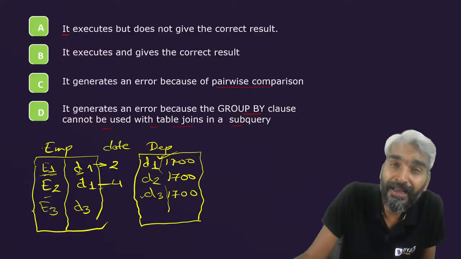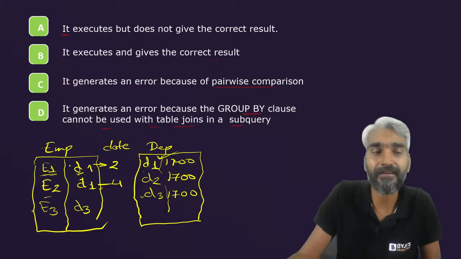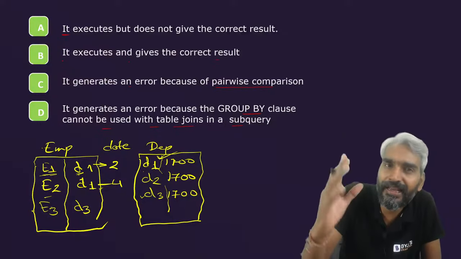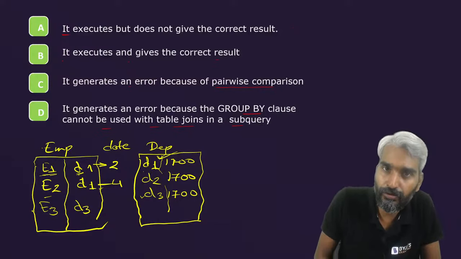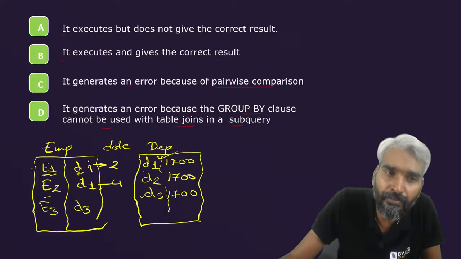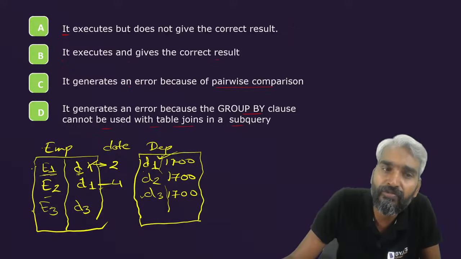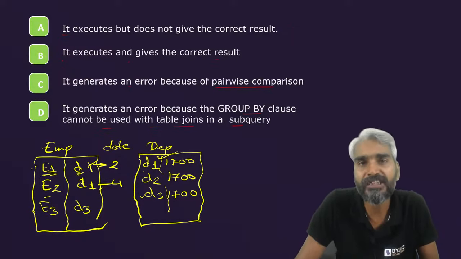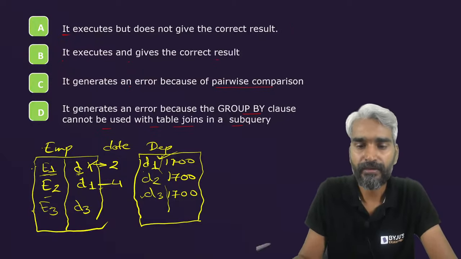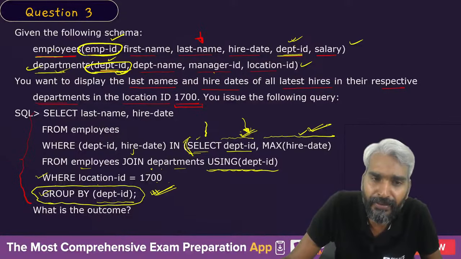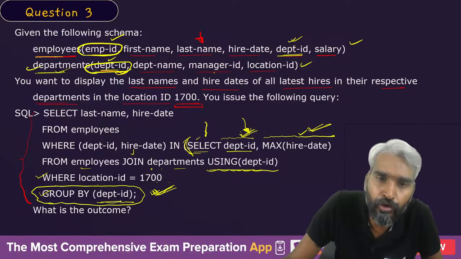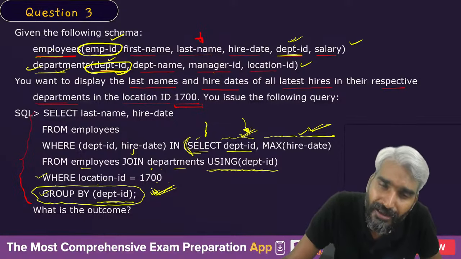It means if employee E1 is of department D1, then you will eventually come to know if department D1 is at location 1700. In the employee table, we don't have any information about the location ID of that department. Yes or no? So if E1 is from department D1, then first of all we need to know whether department D1 is at location 1700 or not. Right? So in this table, when you group based on this department ID, you are simply doing this for one purpose.